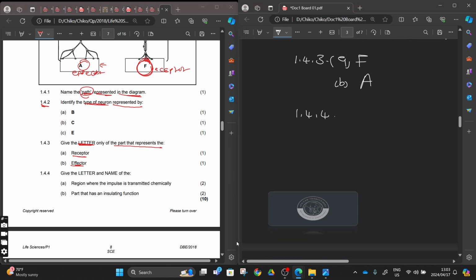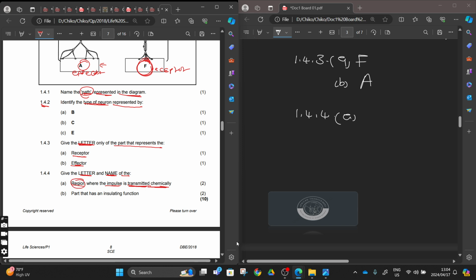1.4.4. With 1.4.4, it said give the letter and the name. They want the letter followed by the name of the region where the impulse is transmitted chemically. This is a region, right?